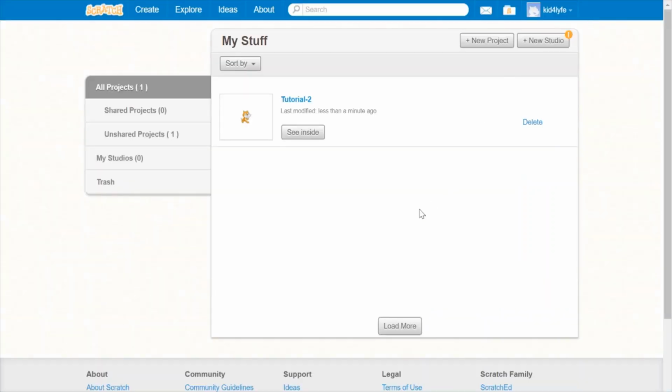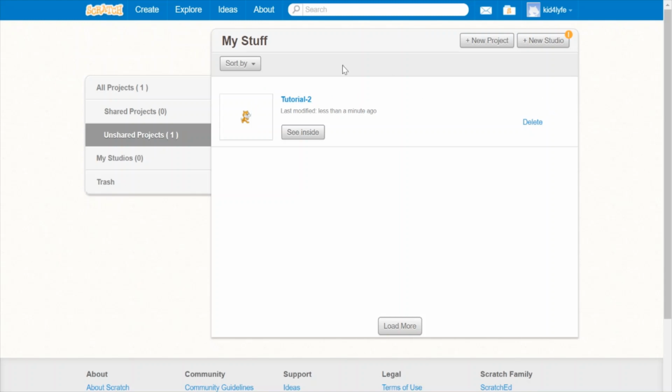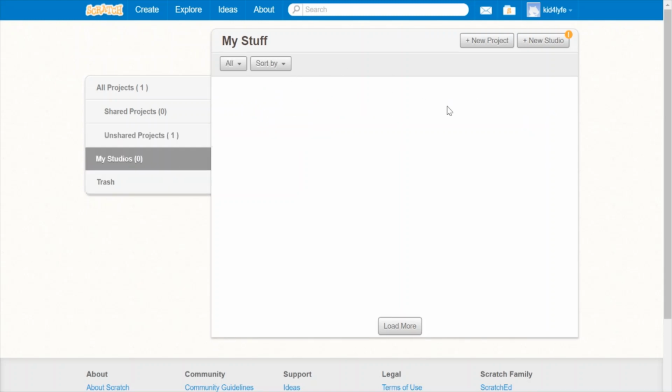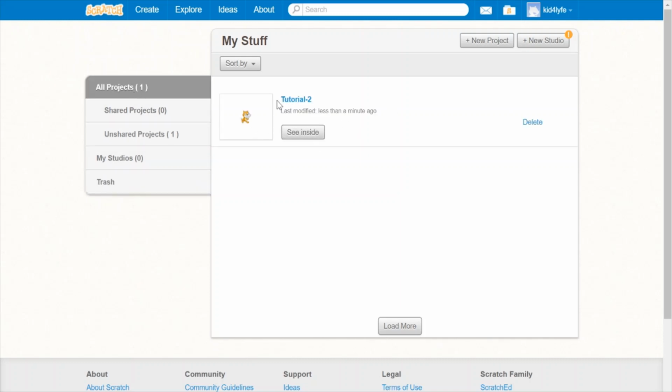When you click My Stuff, you can see all your projects, the projects you have shared, which we don't have any right now, unshared projects, I only have one, which is Tutorial 2, my studios, which we don't have any, and trash. Let's get back to our project.